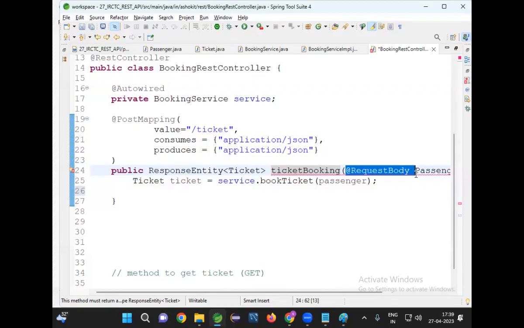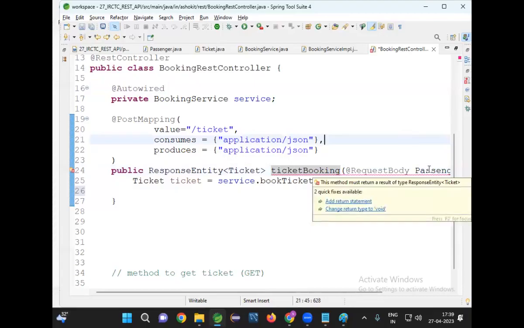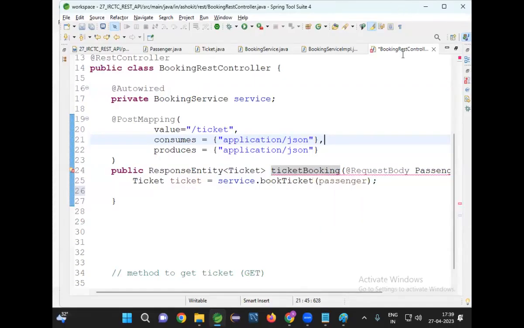The dispatcher servlet. This method will be called by the dispatcher servlet. It will take the data from the request body, store it into the passenger object, and pass it to this method as a parameter.